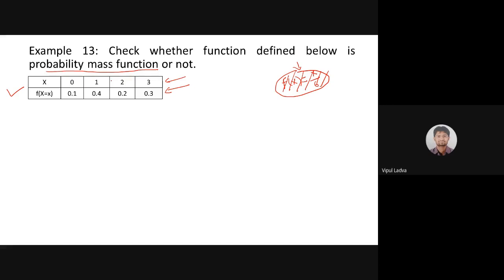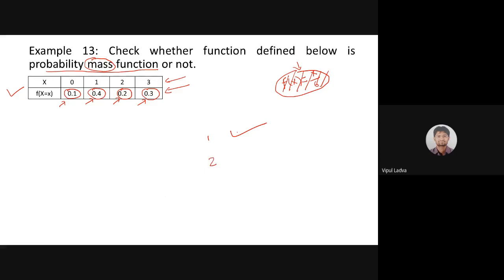So whenever we talk about a function, it will be called a mass function here, is it? To check whether this is a probability mass function or not, we need to check two conditions. The first condition is that each and every probability must lie between 0 and 1. Yes, each is greater than 0 and less than 1. So the first condition is satisfied.